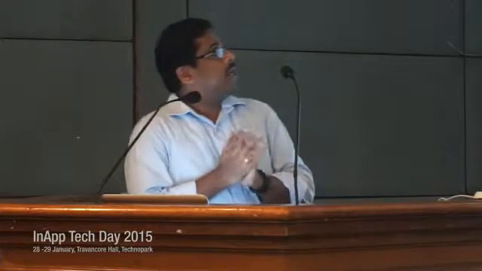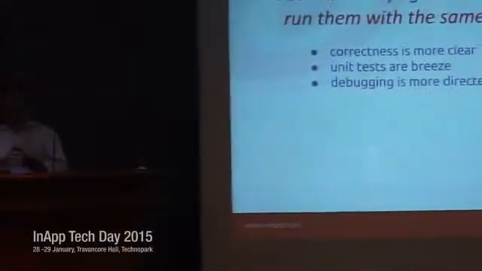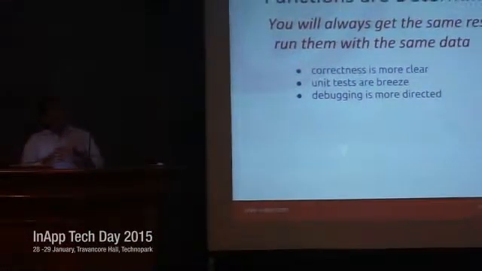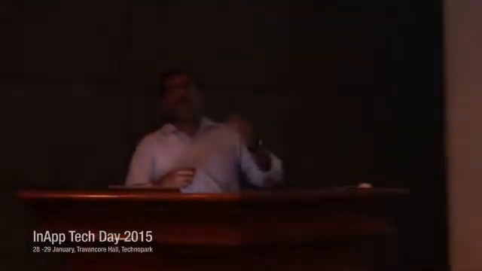Then let us come to the main characteristics of functional programming. The first one is that functions are deterministic. What it means is, if you pass the same values to the function, it will always return the same result. Suppose we have a function for adding two numbers. If we pass the same numbers, let us say 2 and 3, it will always return 5. That characteristic is known as deterministic. It is easy for unit testing and debugging purposes.